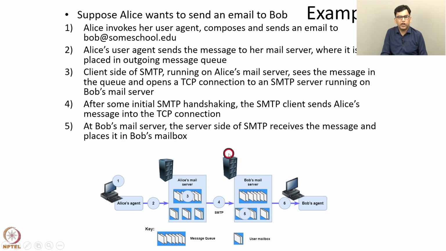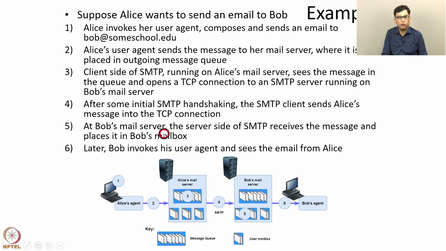Then in step 5, at Bob's mail server, the server side of SMTP receives the message and places it in Bob's mailbox. This is Bob's mailbox. So at this point, the message is in the recipient's mailbox. Then later on, whenever Bob checks his email, Bob invokes his user agent and sees the email from Alice. That's the final step, where Bob has received the email. So this shows the process using which an email is sent from a sender Alice to a receiver Bob. These are the steps that are involved.